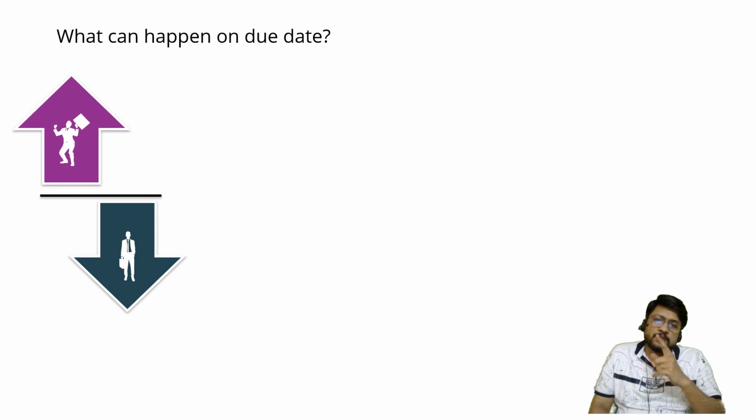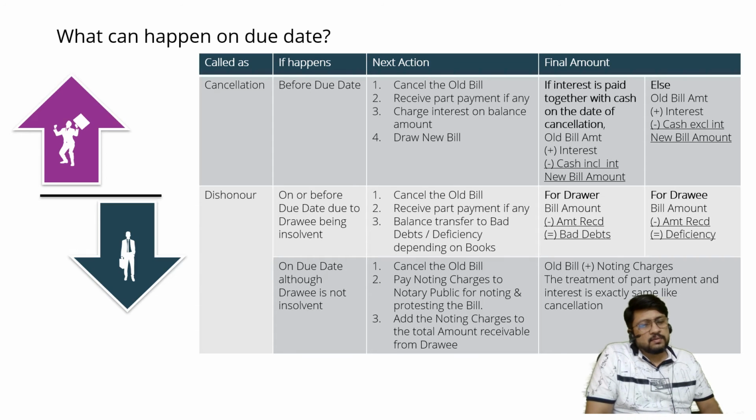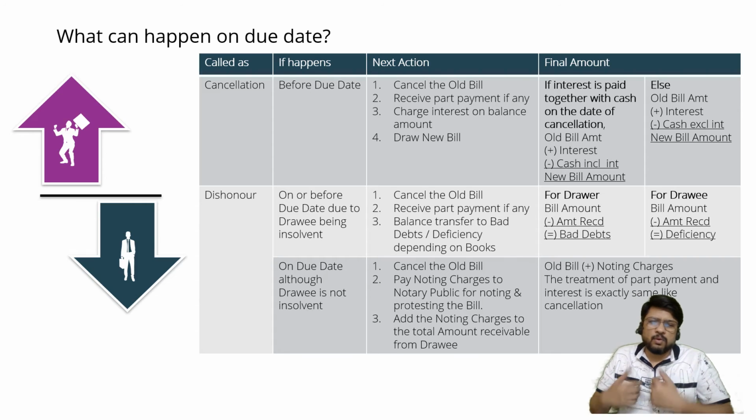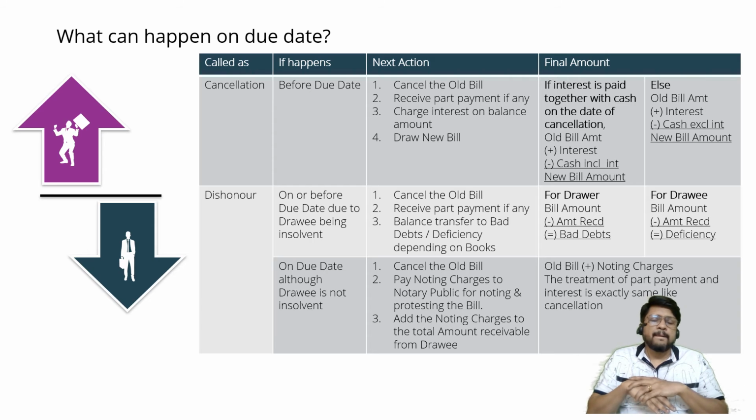We have considered now the situation of honoring. Let us now consider the situation of dishonoring. Dishonor: it may so happen that the bill is drawn, say for 5 months. 1 month is over, the drawer is not in need of cash. Just an example. 2nd month is over, the drawer is still not in need of cash. So the drawer is not selling the bill. The drawer has not yet endorsed the bill. The bill is with the drawer only.